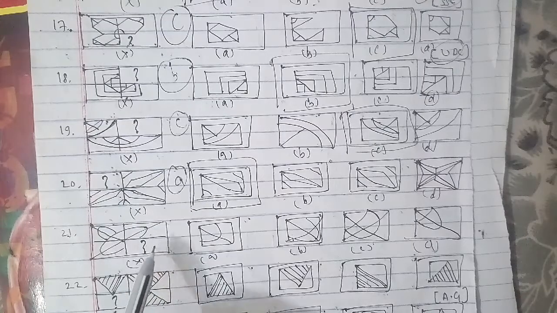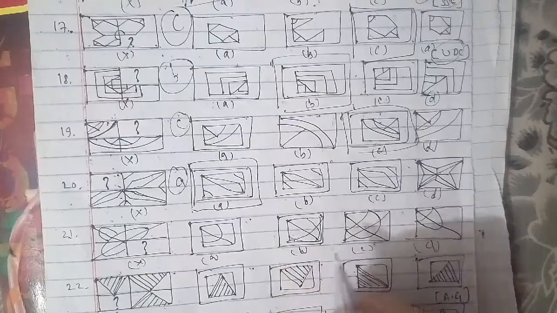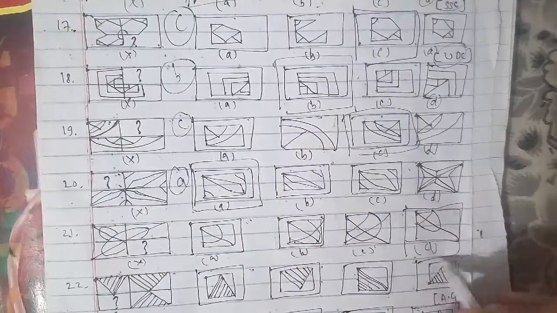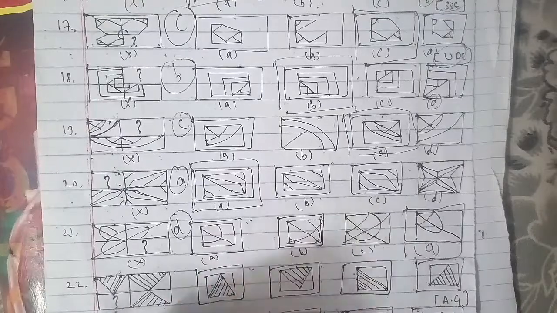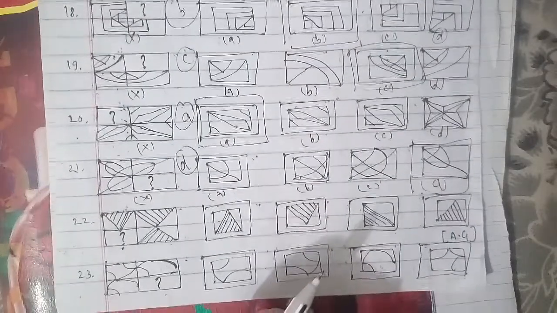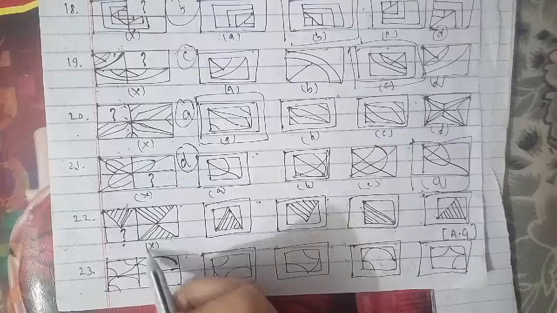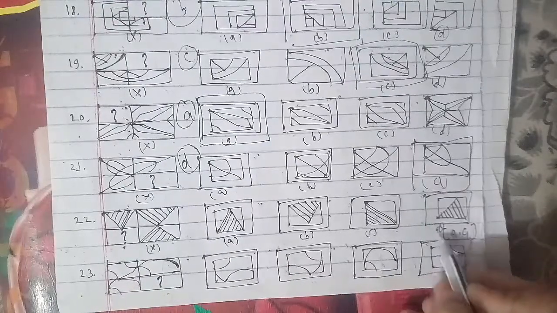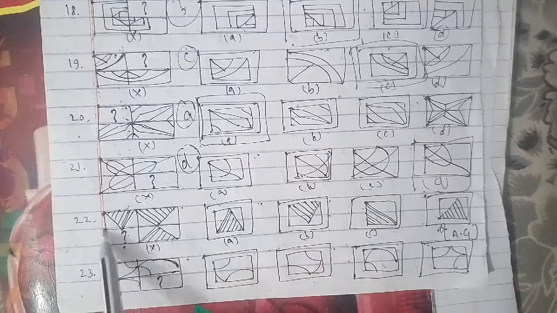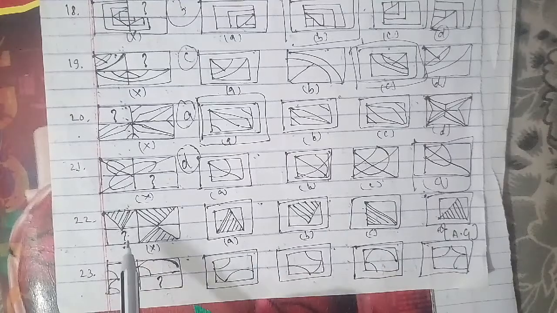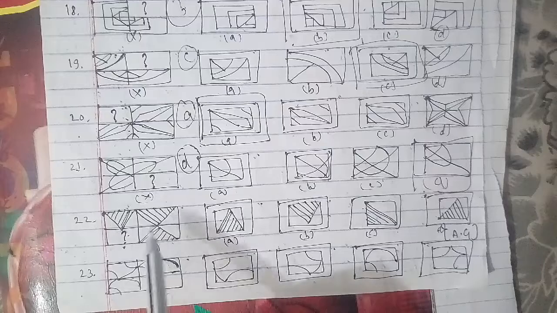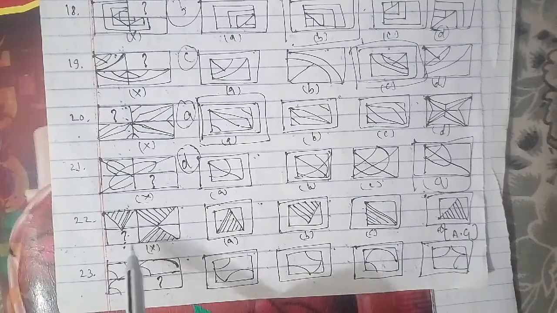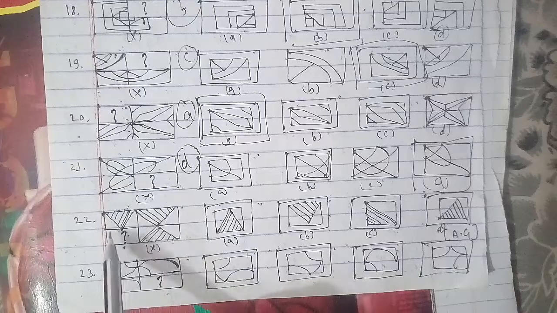Now talking about the 22nd question of the session, this has been the cross figure: A, B, C and D. This is the missing figure which we have to find out, and that is also very important. To complete this particular figure, as you can see, this is an inverted triangle above, and this is a right triangle that we have implemented, so it is the same figure with a different sign. So the D figure will be the right answer for this question as well.